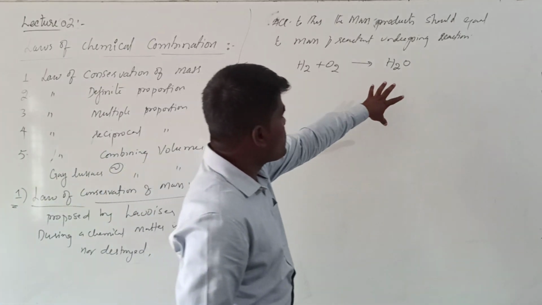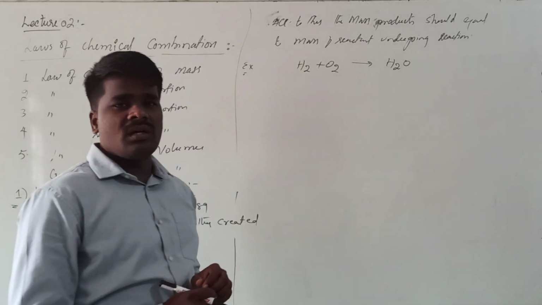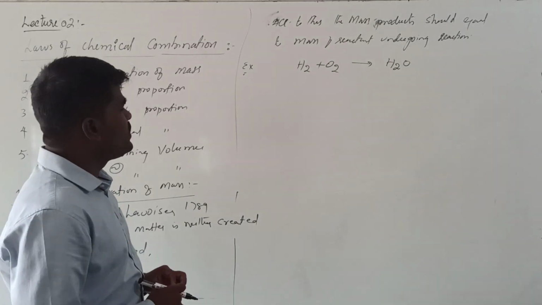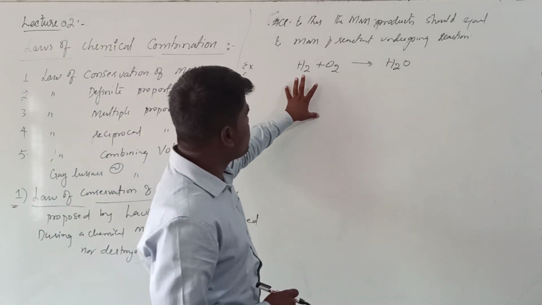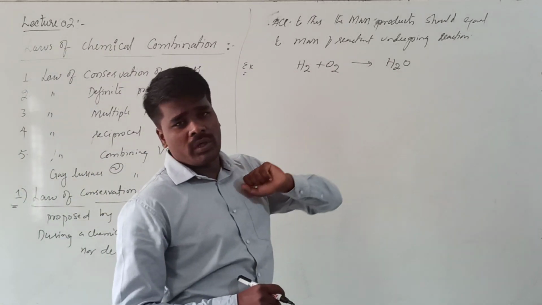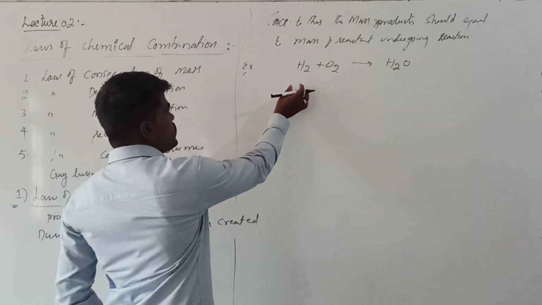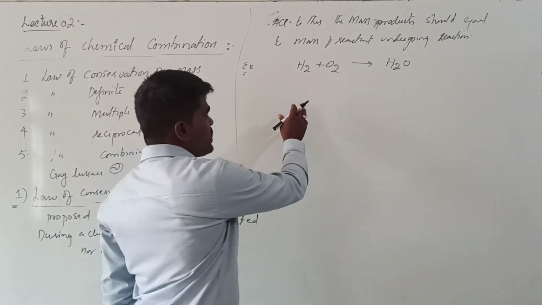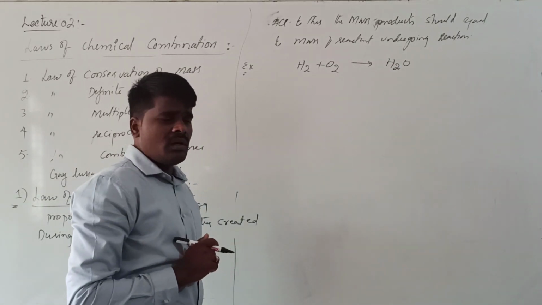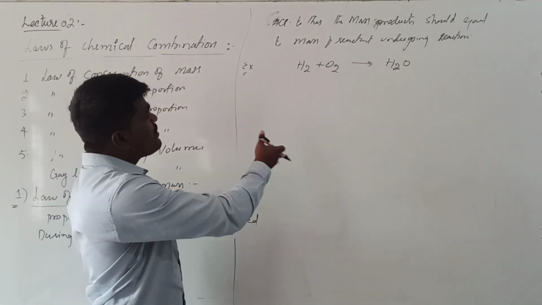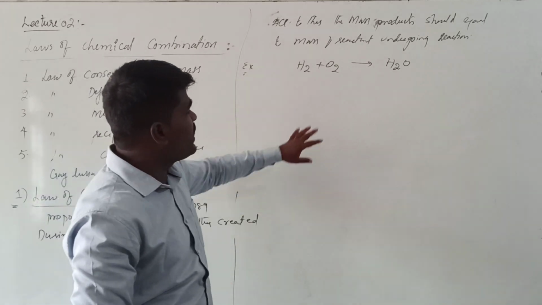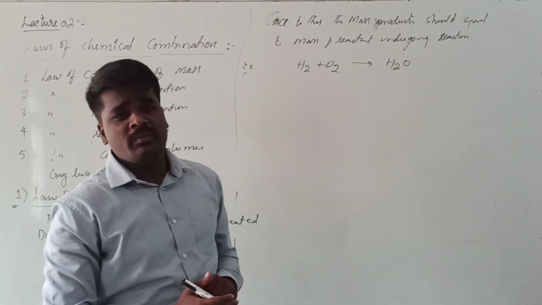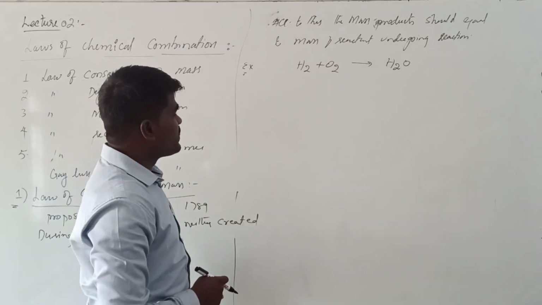Right? This is a new substance that is being obtained by the chemical reaction of hydrogen gas and oxygen gas. Now if you try to interpret the weight relation between the reactants and products, what are the reactants here? There are two reactants, one is hydrogen gas, another one is oxygen gas. These two together will form water. Now if you determine how many grams of hydrogen is reacting with how many grams of oxygen, and as a result how many grams of water is being produced, let us try to interpret that.